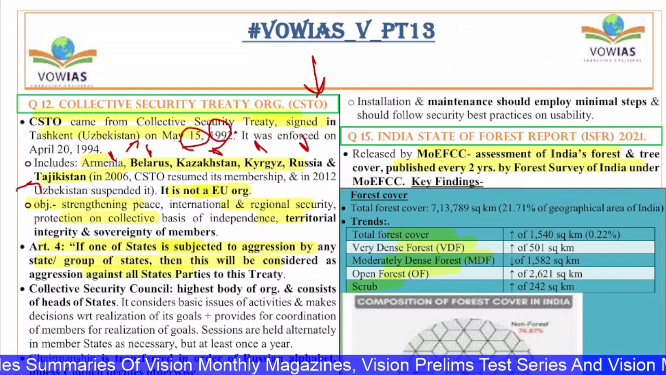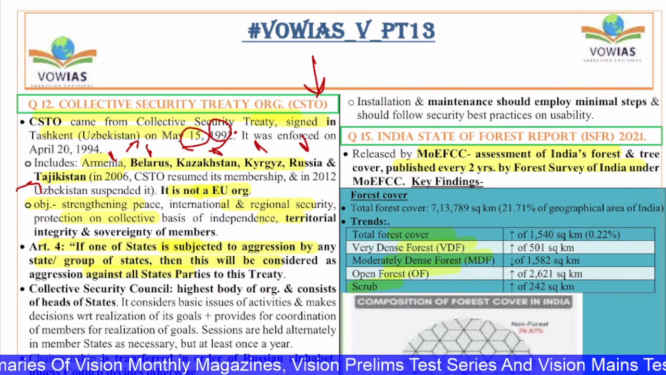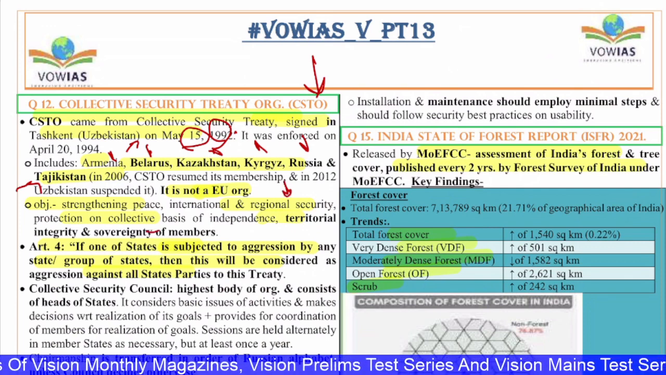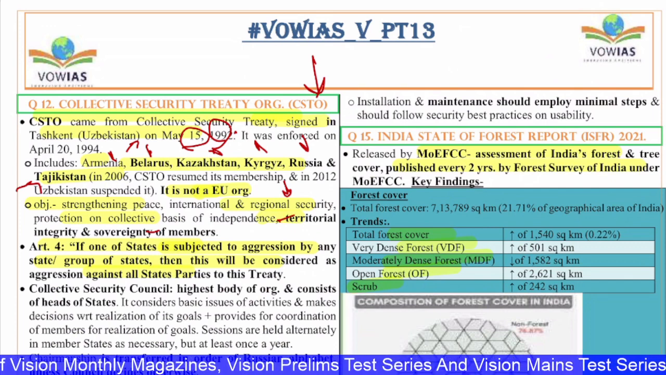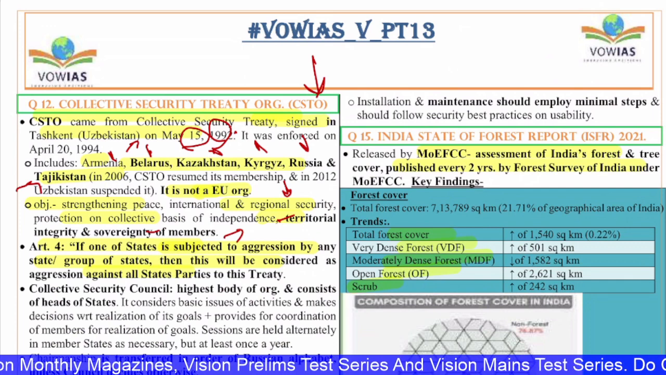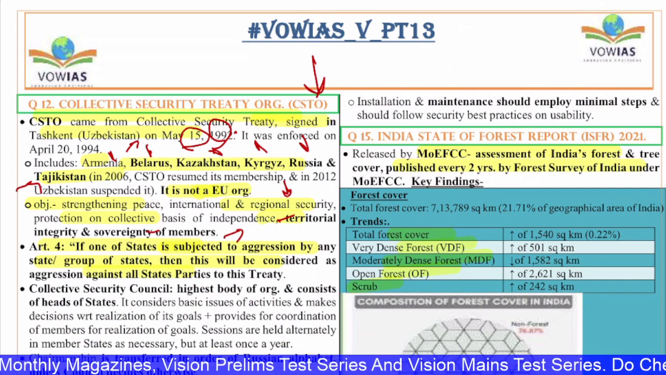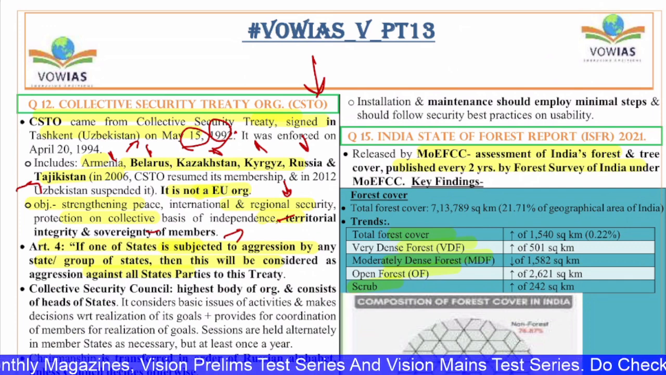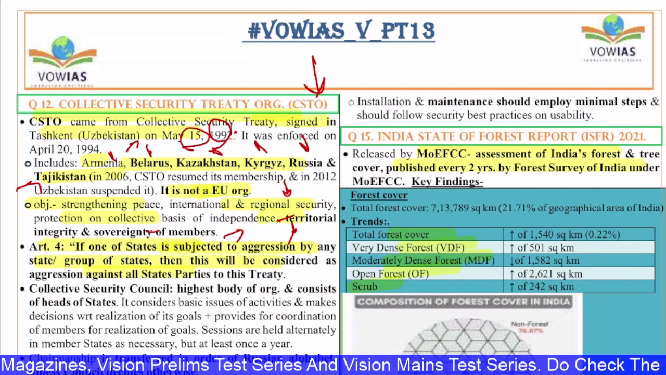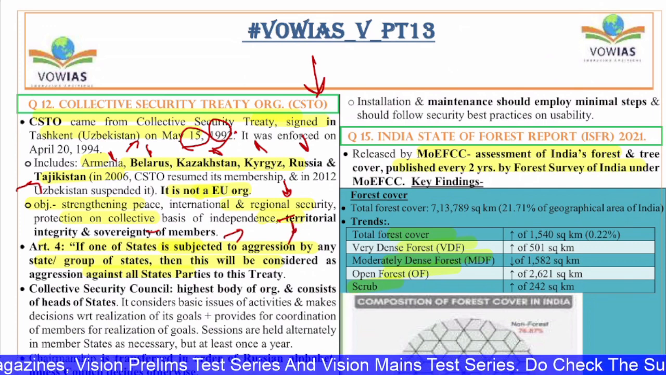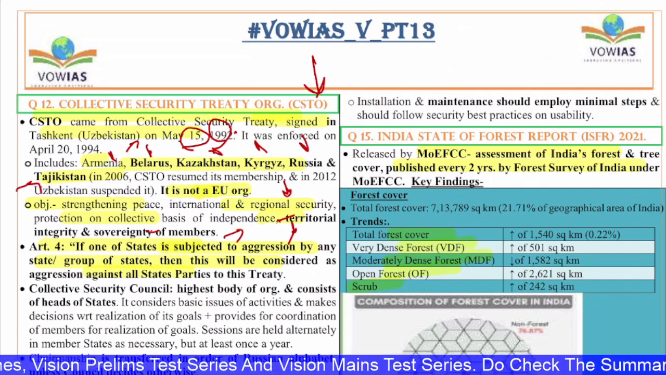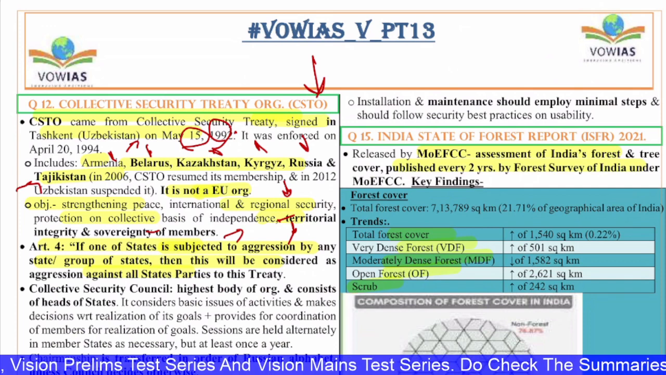Objective is strengthening peace, international and regional security, protection on collective basis of independence, territorial integrity and sovereignty of members. So this is similar to that of NATO. You can say this is NATO of the Central Asian countries, but it is not strictly followed like that of NATO. Article 4 states that if one state is subjected to aggression by any other state or group of states, then this will be considered as aggression on all the state parties which are treated with this. So that's why I said it is similar to that of NATO.